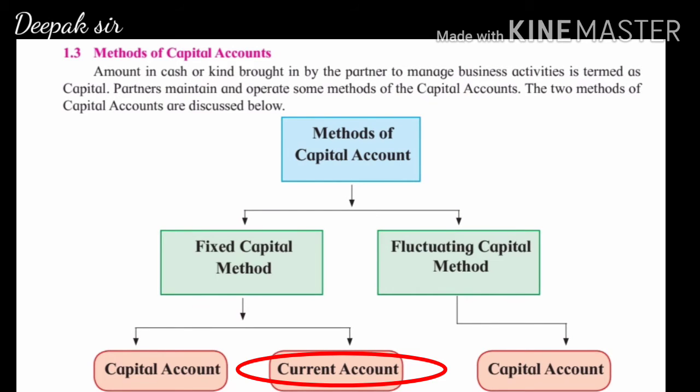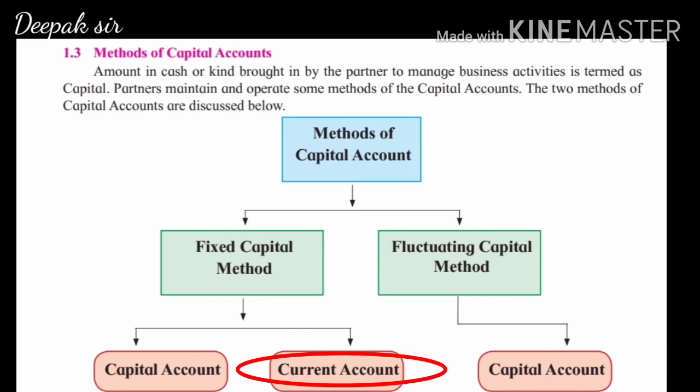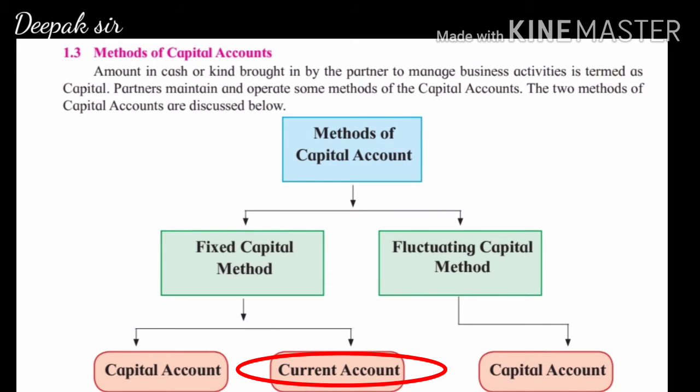In fixed capital method, the amount of capital will always remain fixed. There will be no change made in the capital account. All the adjustments related to partners will be solved in partner's current account. That was fixed capital method.